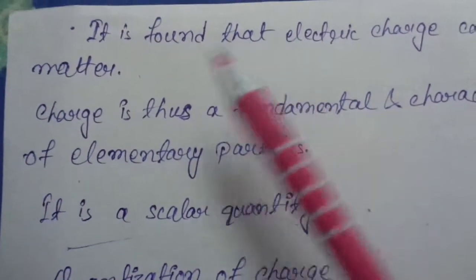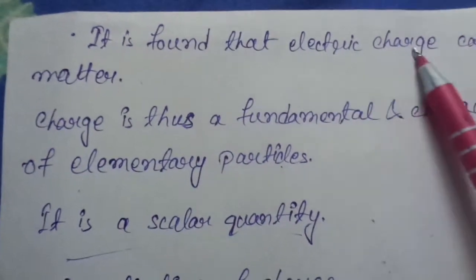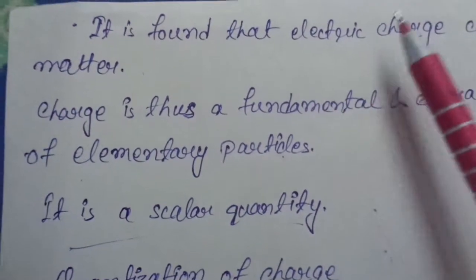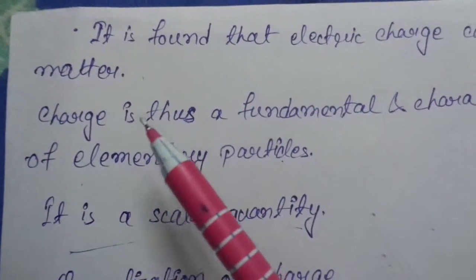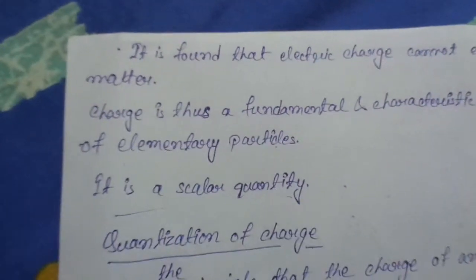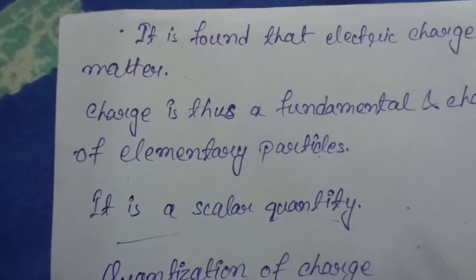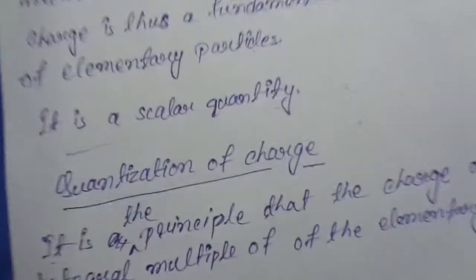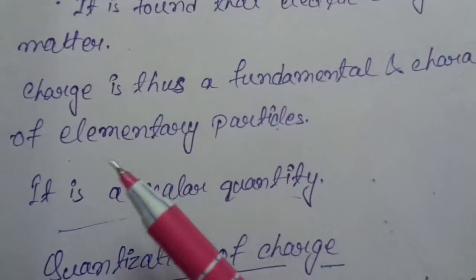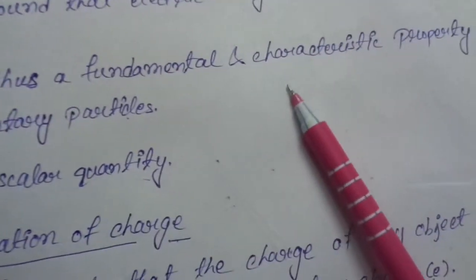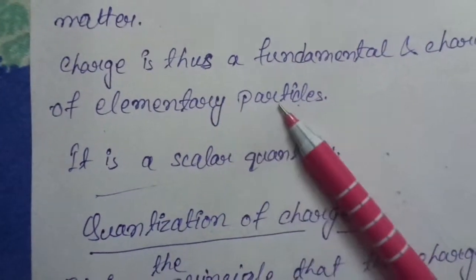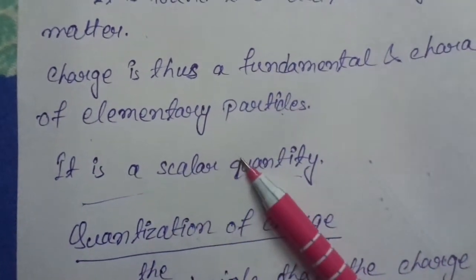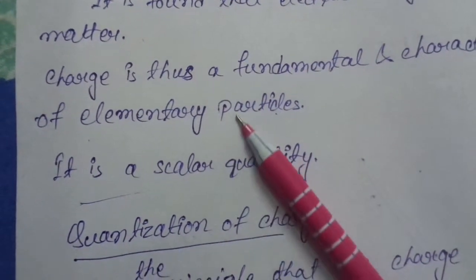And if we transfer excess of electrons, the body is negatively charged, and the body which gives the electrons is called positively charged. Okay, now charge is thus a fundamental and characteristic property of elementary particles. It is a scalar quantity. These all are the properties.